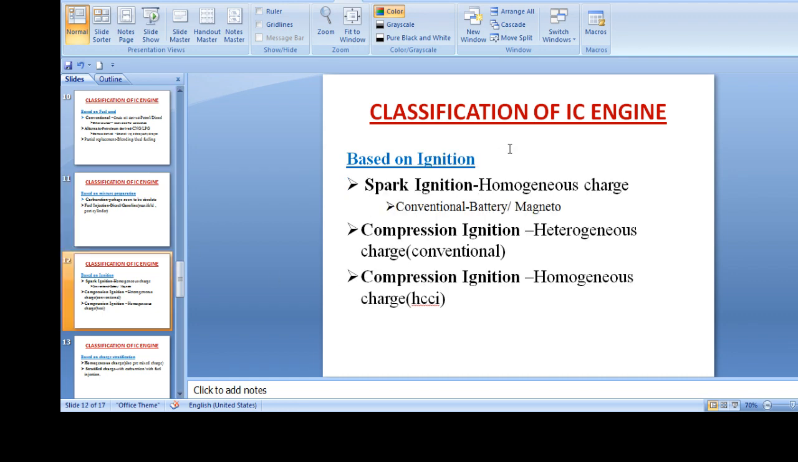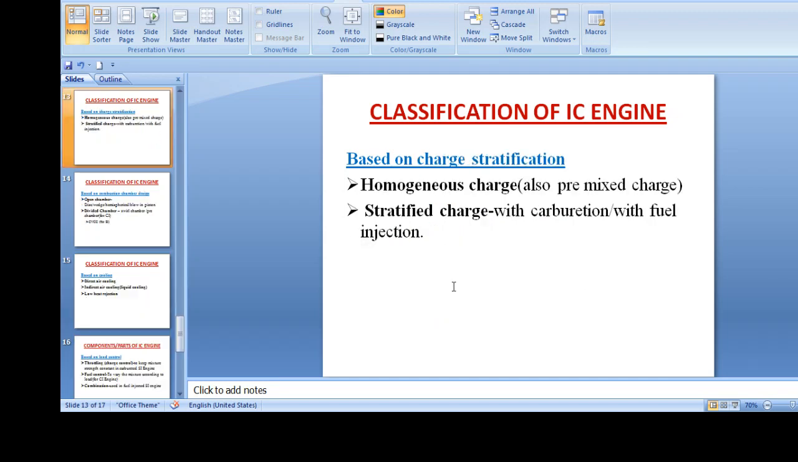Next is based on ignition, how we are providing the ignition. It may be spark ignition, with a homogeneous charge throughout the cycle. Further it is divided into conventional, battery or magneto ignited. This is the spark ignition subdivision. Next is compression ignition, with a heterogeneous charge, conventional type, and next is HCCI. What is HCCI? Homogeneous charge compression ignition. This is how we are igniting the fuel.